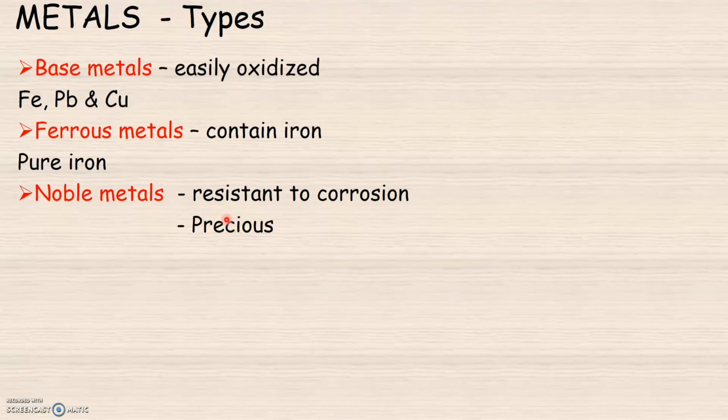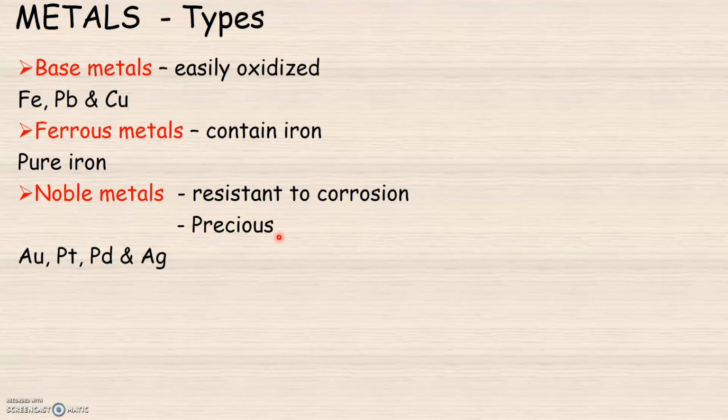Some of the examples of noble metals are gold, platinum, palladium and silver. So these are the metals which, even when they are exposed to air and moisture, do not get oxidized easily. That is why we say that they are resistant to corrosion. And since they are very rare on earth, they are called precious metals.